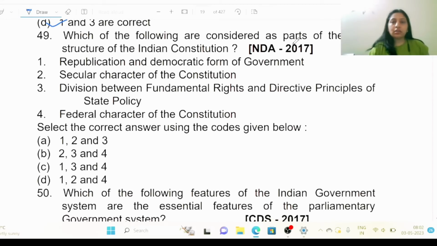49. Which of the following are considered as part of the basic structure of the Indian Constitution? Okay, 1. Republican and democratic form of government. Okay. 2. Secular character of the Constitution. 3. Division between fundamental rights and directive principles of state policy. And 4 is federal character of the Constitution. Select the correct answer using the codes given below. 1, 2 and 3, 2, 3 and 4, 1, 3 and 4, and 1, 2 and 4.